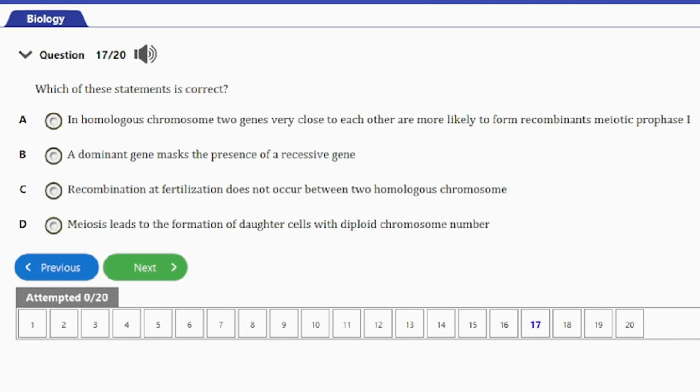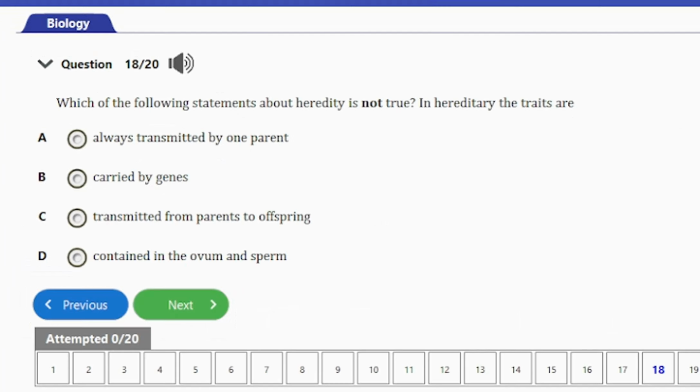C, recombination at fertilization does not occur between two homologous chromosomes. And D, meiosis leads to the formation of daughter cells with diploid chromosome number. So guys, the correct answer here is option B, and that's the fact that a dominant gene masks the presence of a recessive gene. So let's consider the next question.